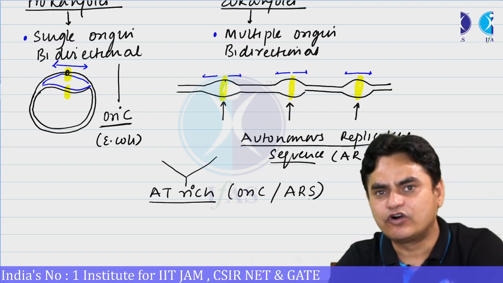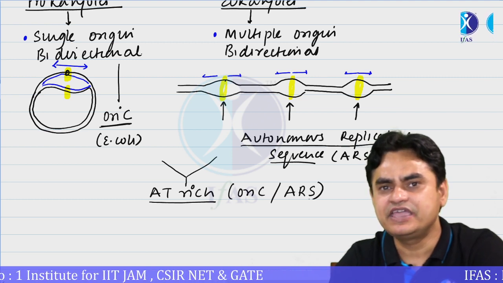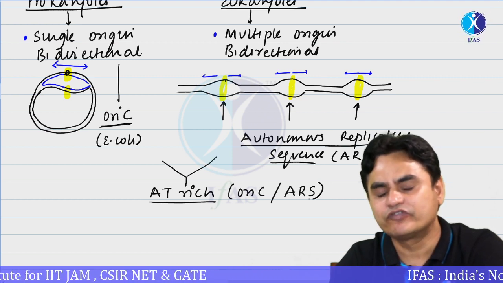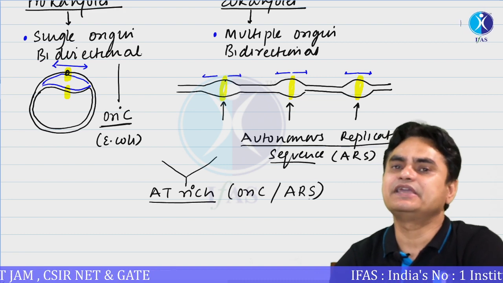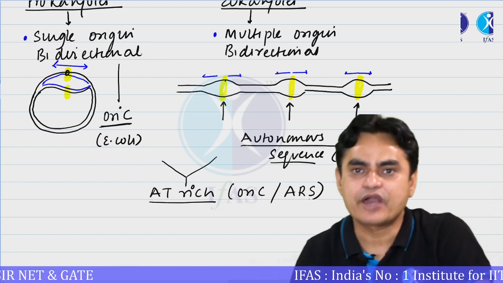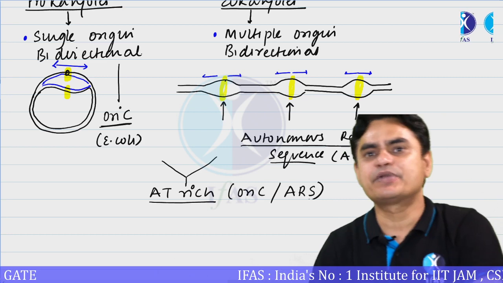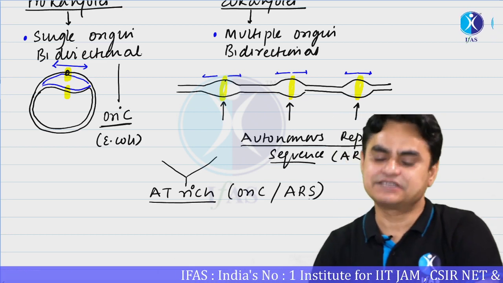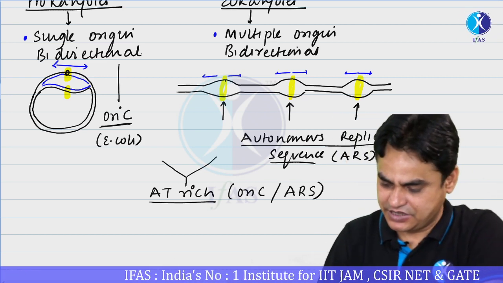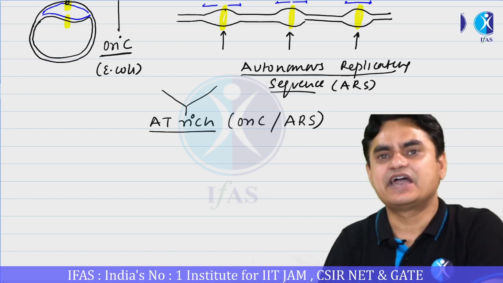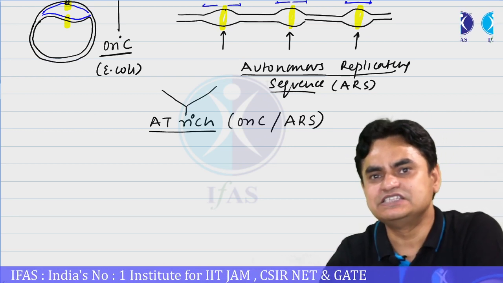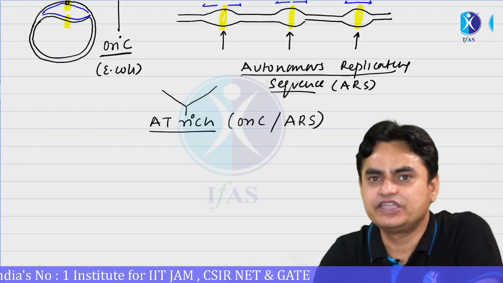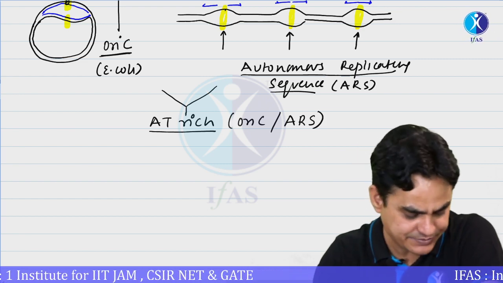The benefit of having AT-rich sequences is that they can be easily opened up during the replication process. It is comparatively easier to open these kinds of sequences because A and T have only 2 hydrogen bonds, while G and C have 3 hydrogen bonds. Is it clear?